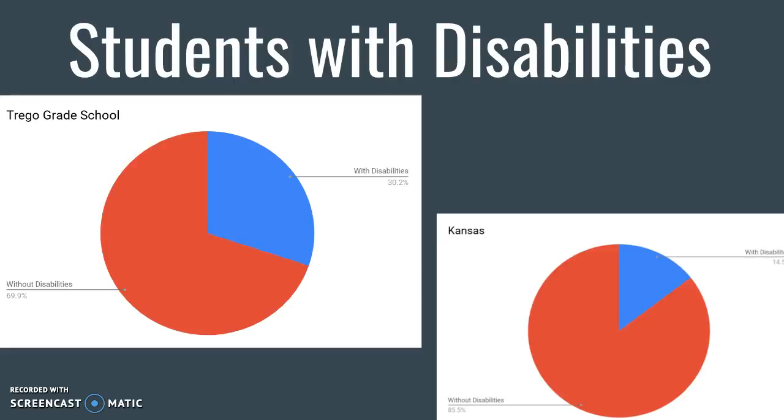Next, our area is the students with disabilities. In Trigo Grade School, we have 69.9% that are without disabilities, and we have 30.2% that are with disabilities. This is one where we have a greater population than Kansas, because in Kansas, the with disabilities population is 14.5%, and without is 85.5%.